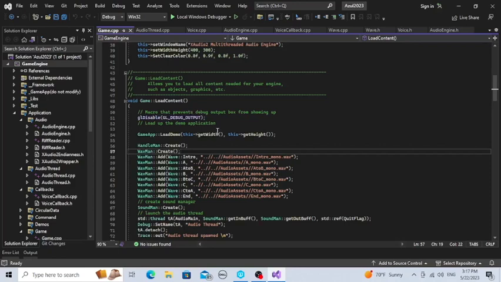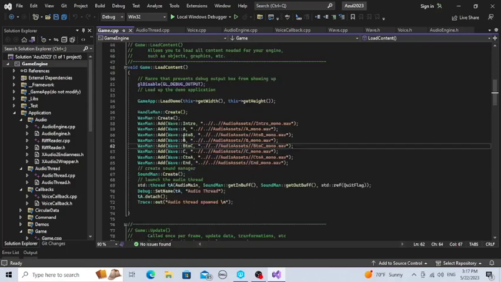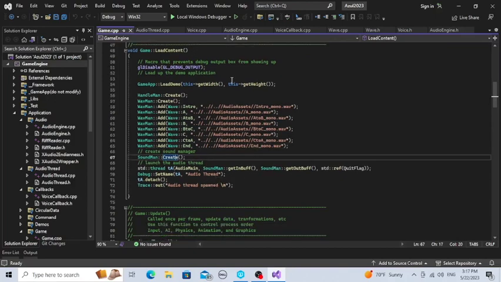So here we start with our load content and we use the wave manager to create and add our different wave files. So there's the different pieces to the Seinfeld exit music. And just like before, we're going to create the sound manager and we're going to launch our audio thread in the load content.